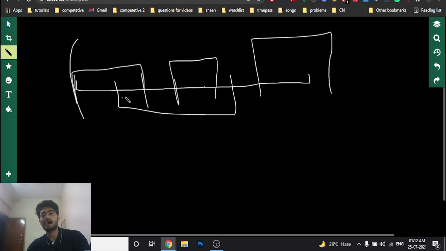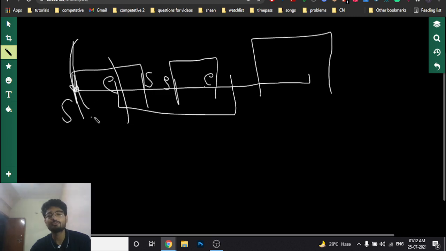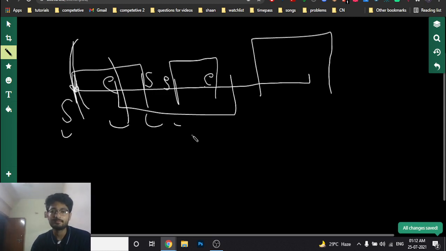As you can see, I am forming segments between every point, from the starting. So this is some starting and this is some ending. This is another starting, another ending. So these are the critical points. Between every critical point, or ending or starting point, there is a segment. So we have to find all the starts and all the ends. And for every pair of critical points there is a non-overlapping part.